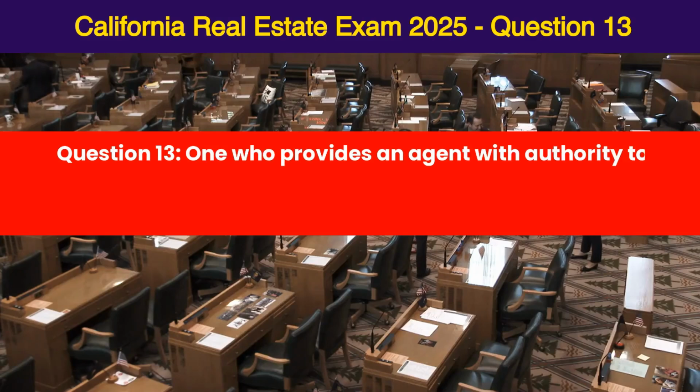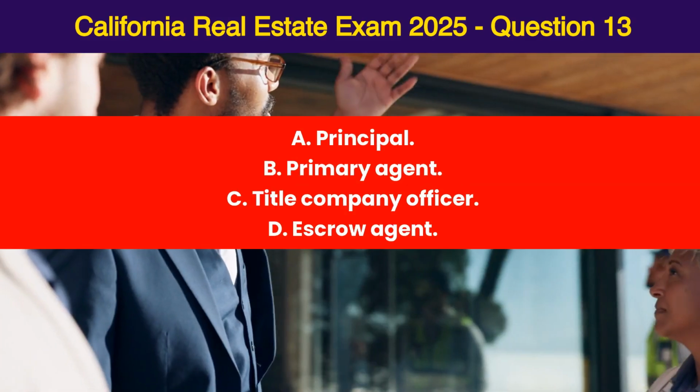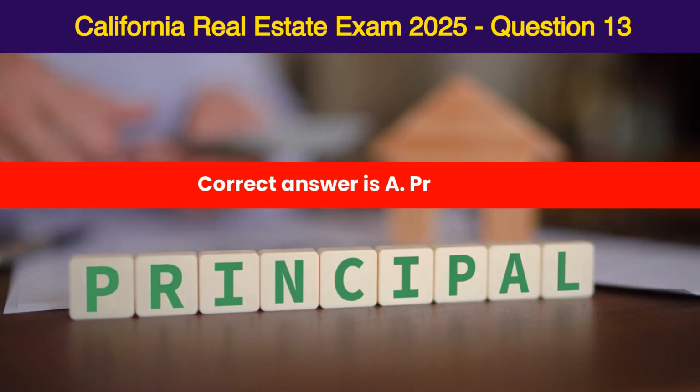Question 13. One who provides an agent with authority to represent their interests dealing with another party is called an A. Principal, B. Primary agent, C. Title company officer, D. Escrow agent. Correct answer is A. Principal.